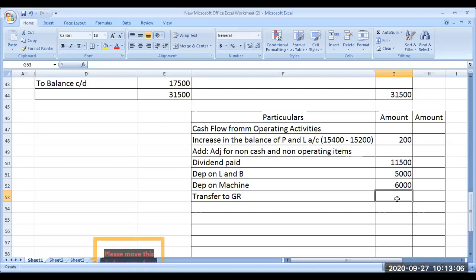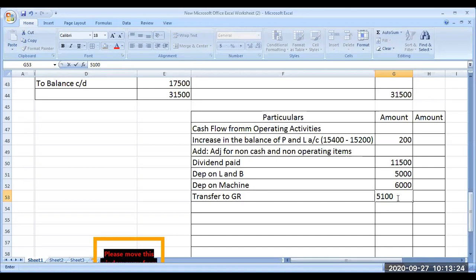That is, transfer to general reserve, is it how much? 5,100? 5,100. So transfer to general reserve 5,100. Next, you minus some amount from provision for income tax.